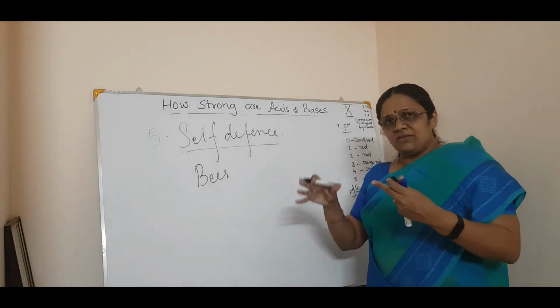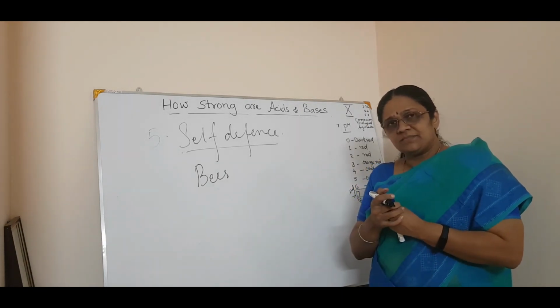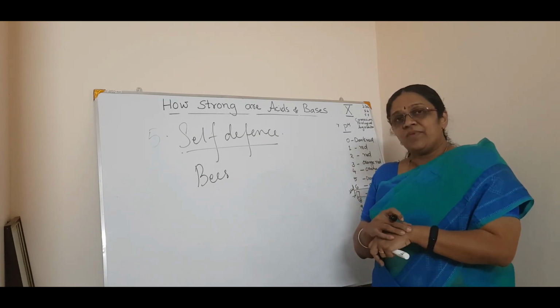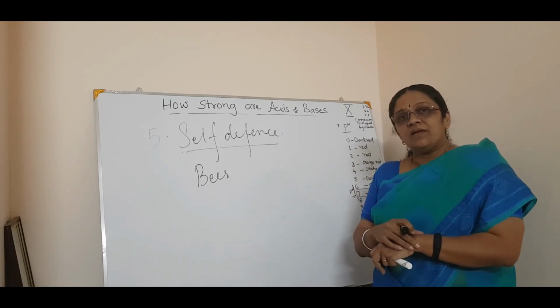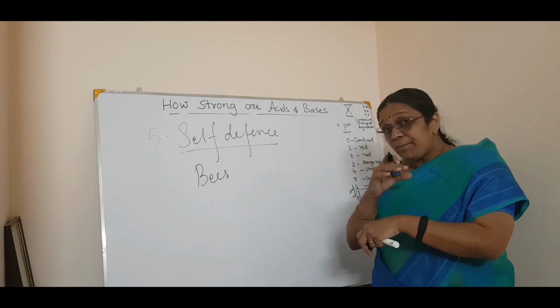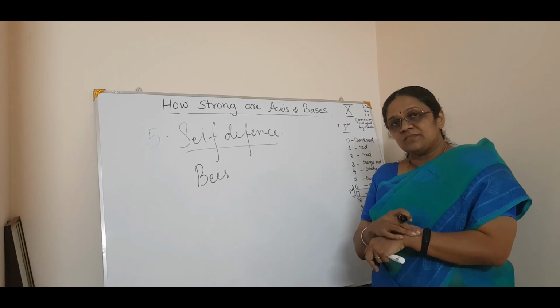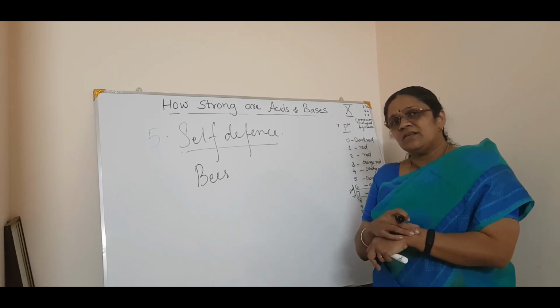Has anyone been stung by a bee? If you have been stung by a bee, at that portion, it is very painful and very irritating. Why is that?